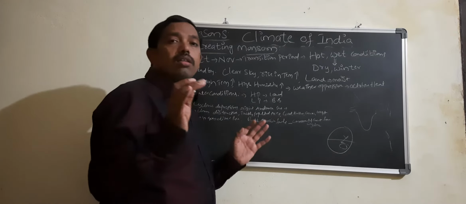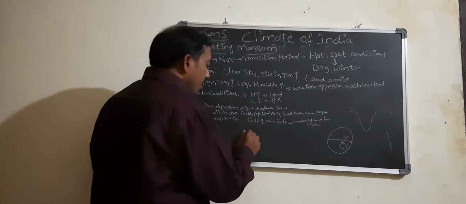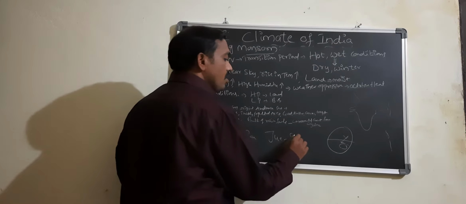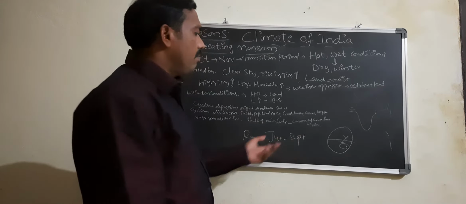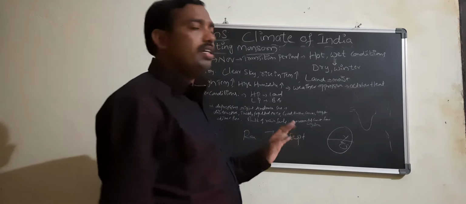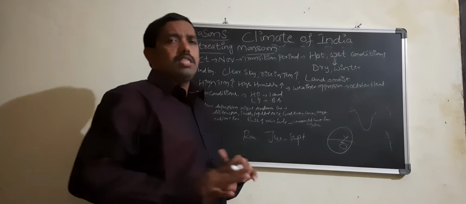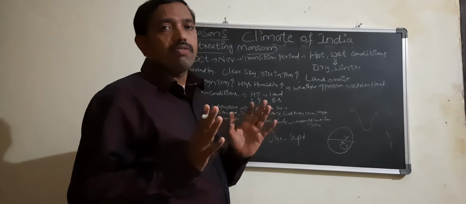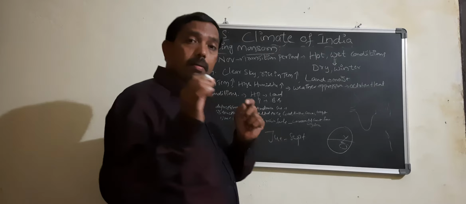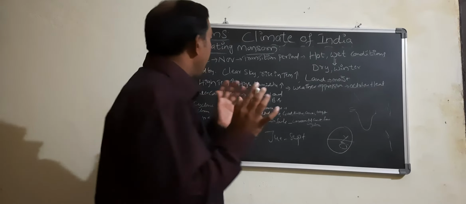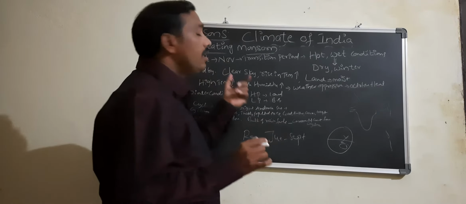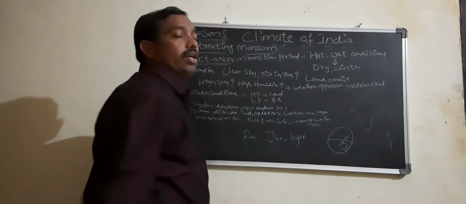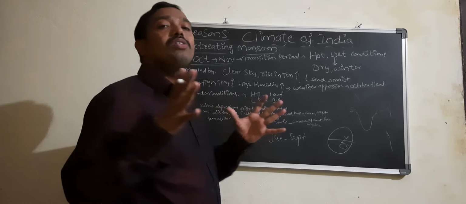Generally you know that the rain season, or the advancing monsoon, is from June to September. After mid September the rain season almost ends, but severe winter has still not started. Winter season starts from mid November. So the period between mid September and mid November, especially October and November, is called a transition period.